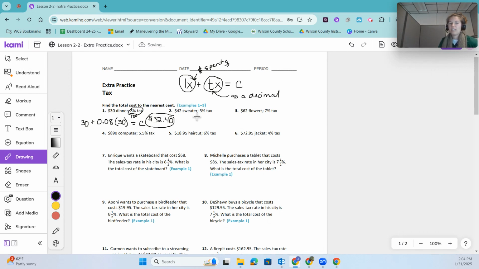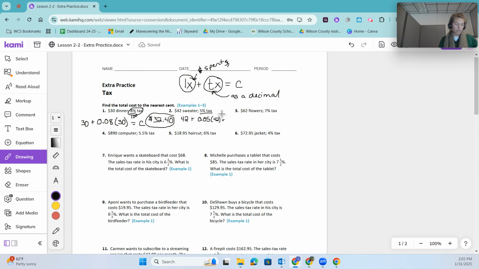Okay, do the same thing here. Again, we're paying $42 for the sweater plus the amount with tax. My percent written as a decimal is 0.05 because I did 5 divided by 100 to get that. Then I'm multiplying that by the cost of my sweater, and that's going to give me the total cost.